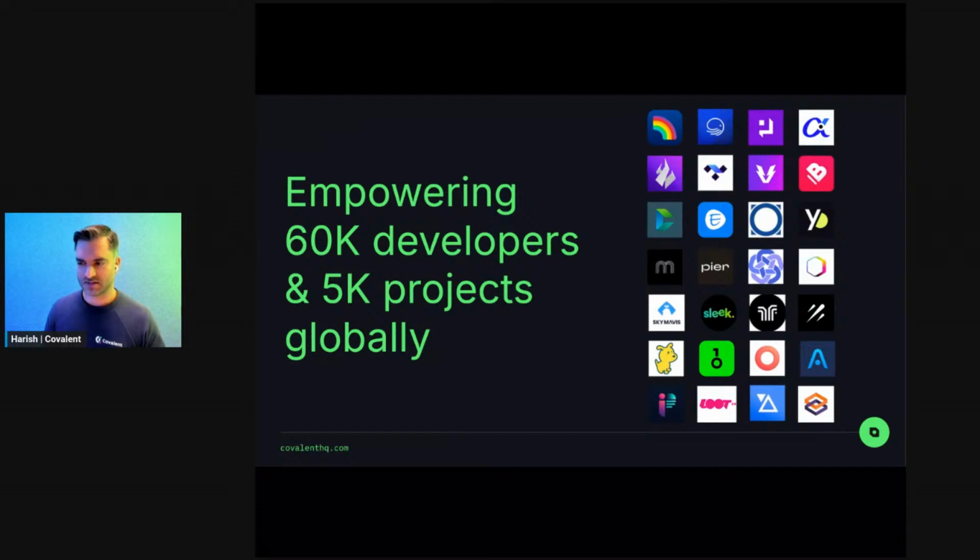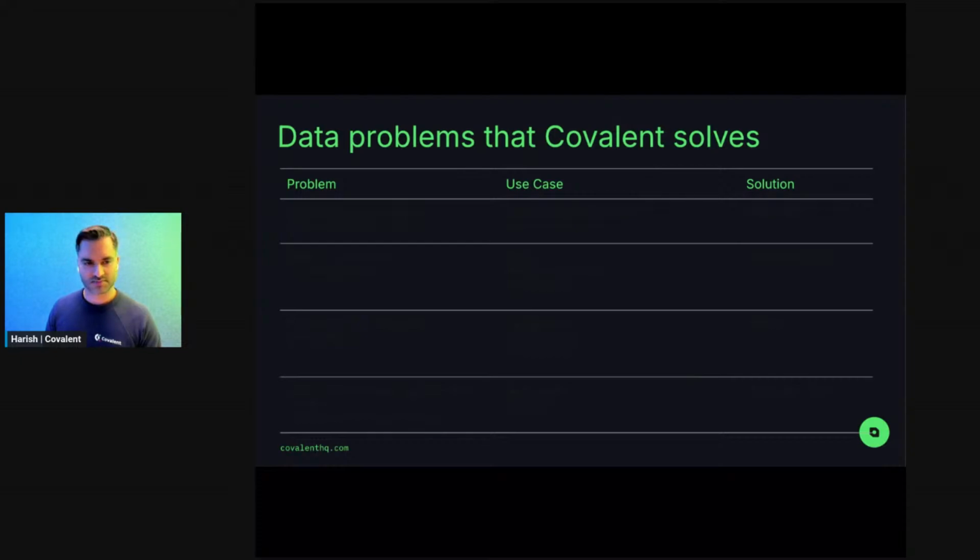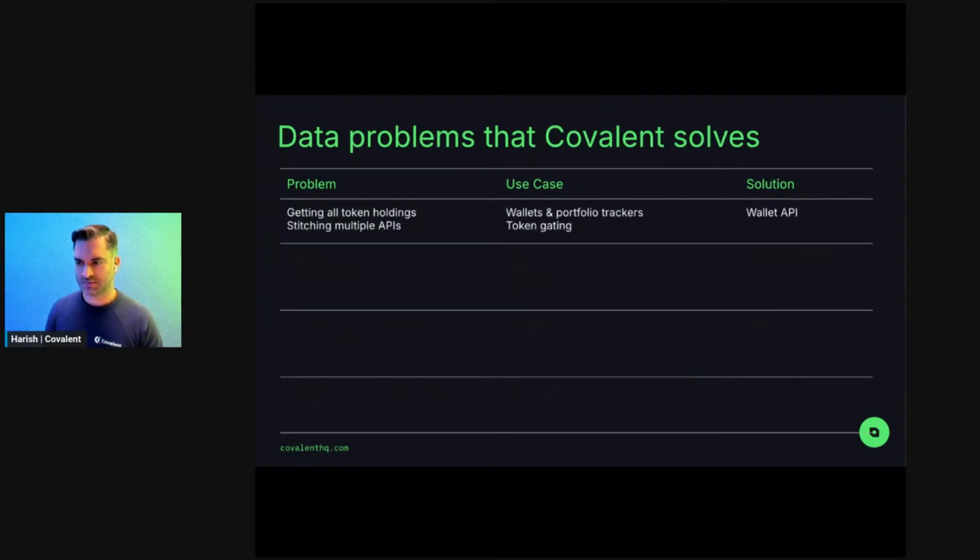Being around since 2017, we've amassed a pretty robust base of projects and developers who are building with us. The key problems we're looking to solve are the very fundamental things developers are trying to do in their applications.